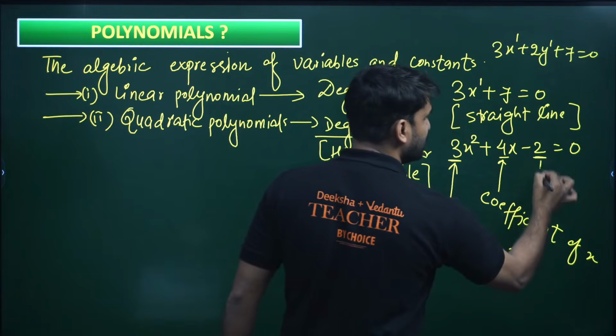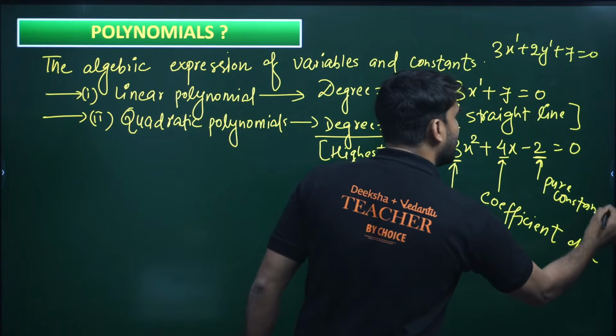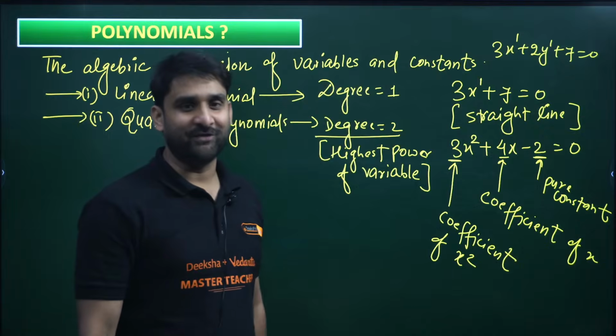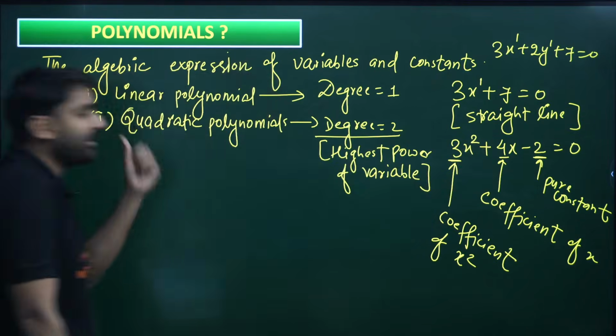And this last term is a pure constant because no variable is there. Now, what is the highest power of the variable? It is 2, and that is why this is called a quadratic polynomial.